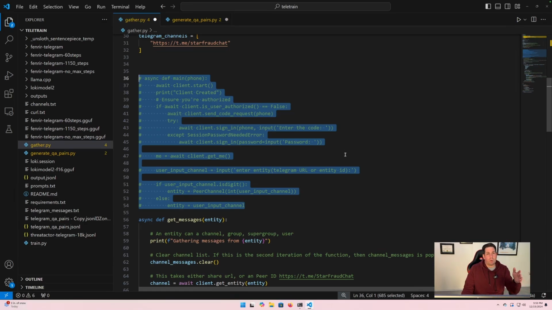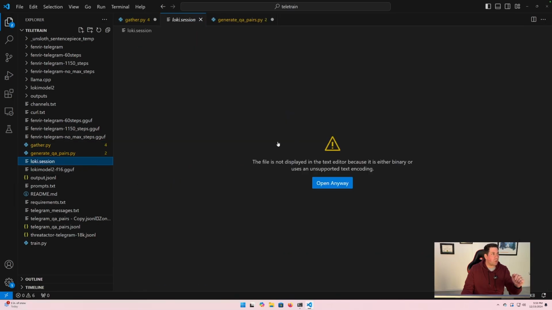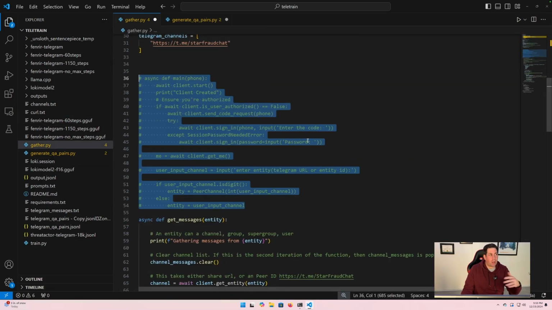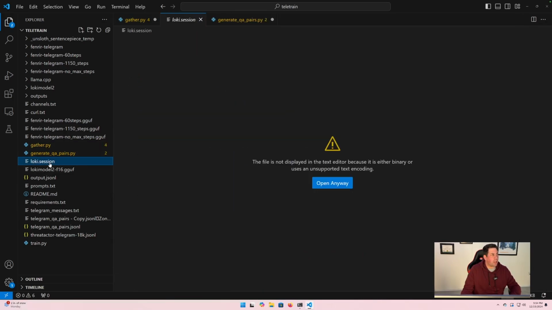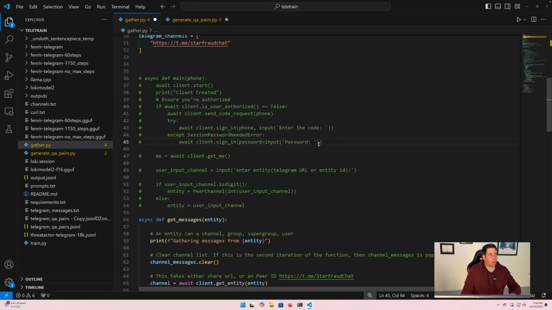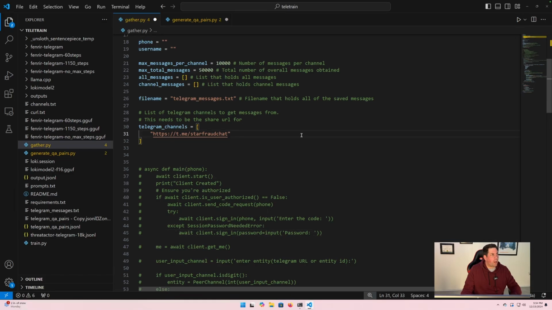You only have to do this once, because once you do that, it creates a session file, which I believe is just an SQLite database. Yeah, it looks like it. Once you do that once, you're going to get this session file, and the Telethon Python library will always check and see if that session file is there. If so, you don't have to authenticate. That's your authentication. You're good to go. So this is commented out because you really have to do it once. Just don't delete the session file here, and you'll be fine. So that's why that's commented out. Looks like I did give one away here. So here's one Telegram channel. We'll get into that in just a second.